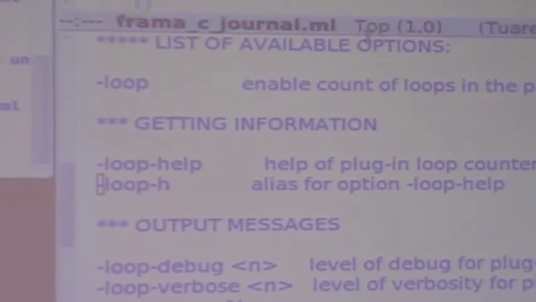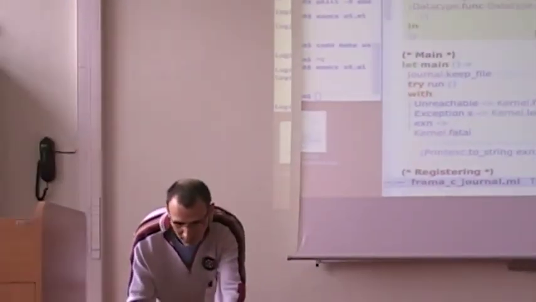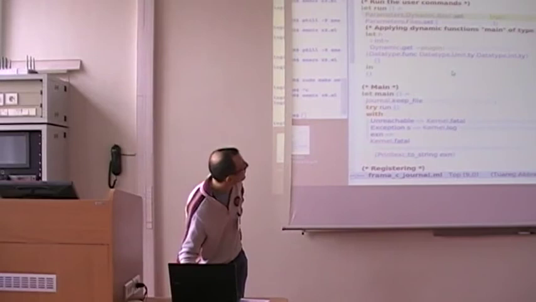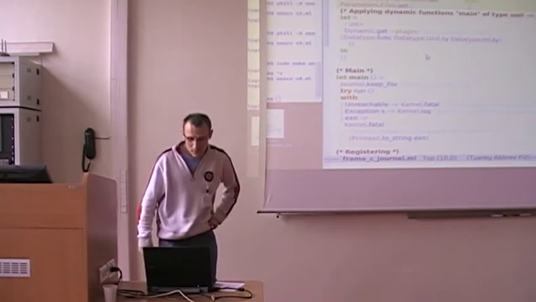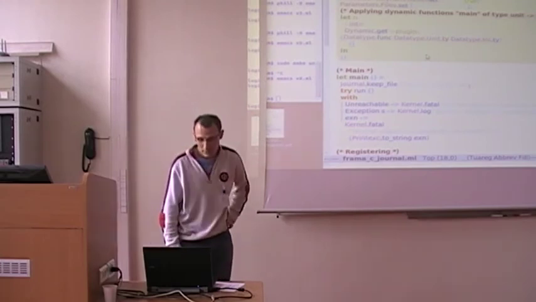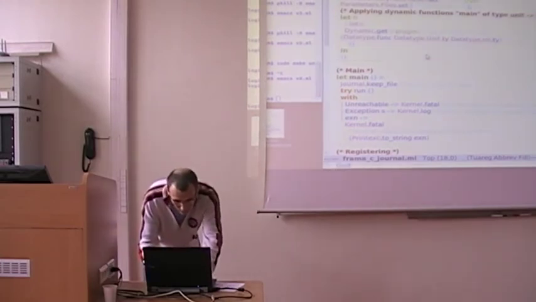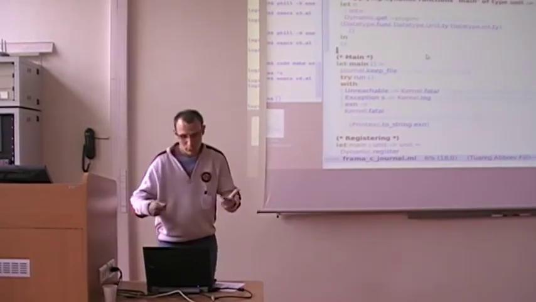Here, I have generated a journal. That is the point here. It was generated a few minutes ago. And here, it is exactly the actions run by the Pharmacy kernel for your plugin. The first line sets the option minus loop to true. The second line analyzes the file bubblesort.c. Then you apply the function of your API called main. Okay, and the rest is the main object journal, which catches exceptions and so on.